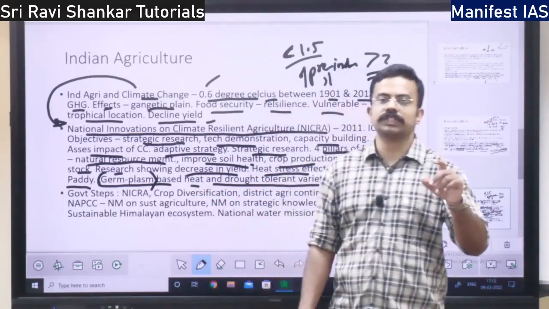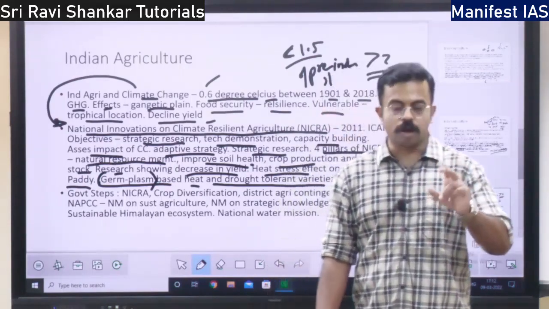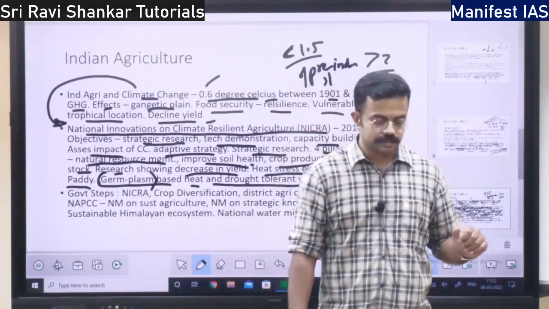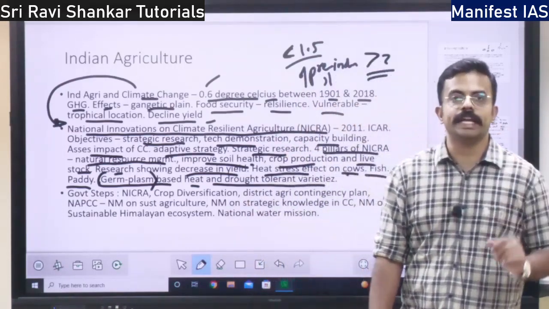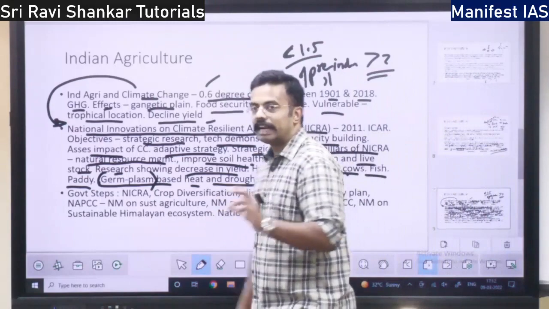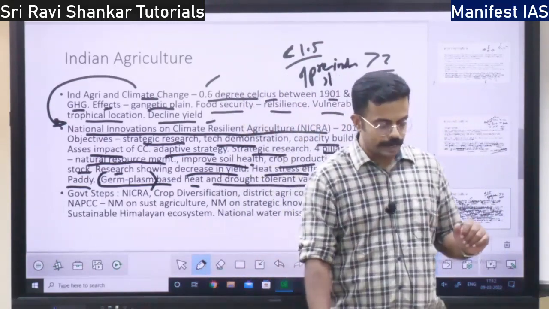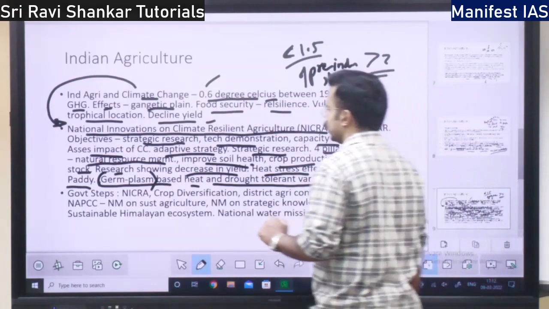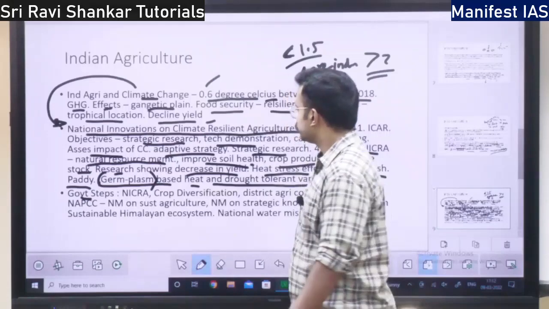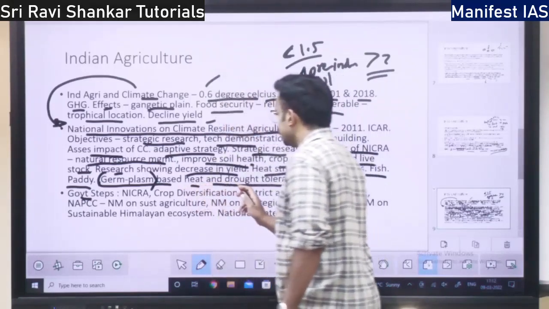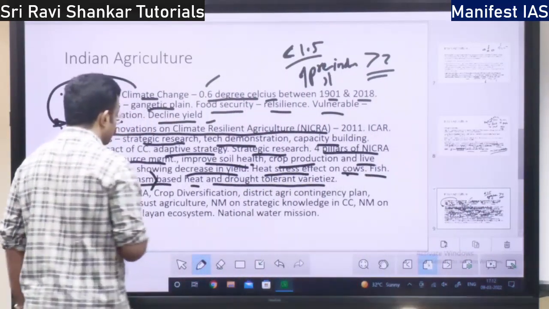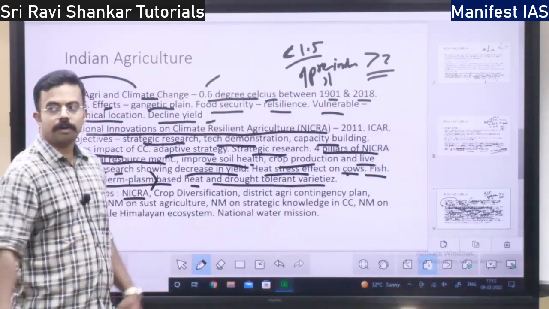So when you conduct research with respect to germplasm, it is going to give heat and drought tolerant varieties: varieties of crops which are tolerant to heat and tolerant to drought. Next, you have government steps. What are the government steps? Germplasm based heat and drought tolerant varieties is developed by NIKRA. So what are the government steps with respect to climate change? NIKRA is the first step, already discussed.